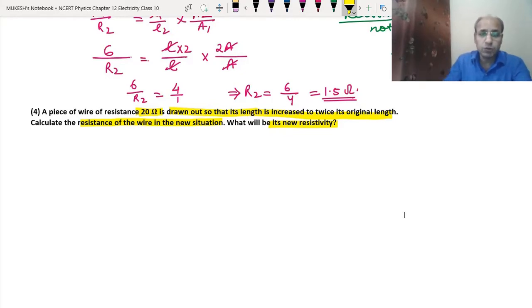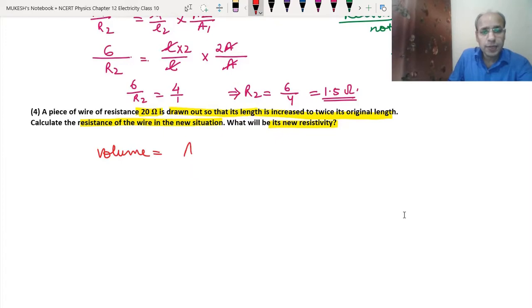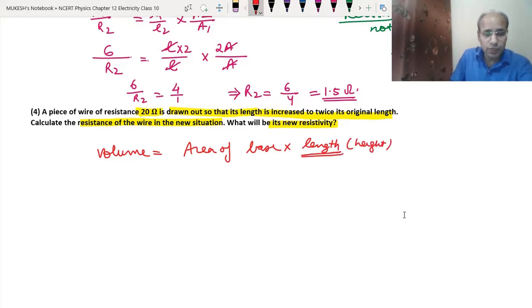Okay, so as we know, volume is equal to area of base times length, or we can say height also. So in this case, if the length is changing, to keep the volume the same, the area of base will also change, as we have seen in the third question also.